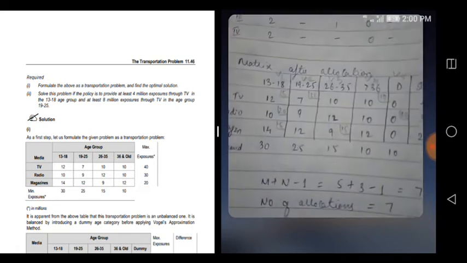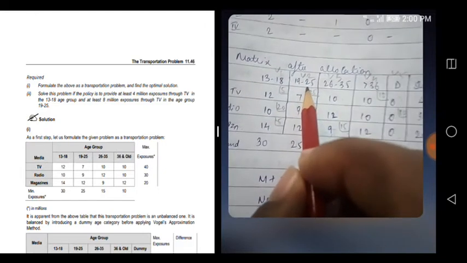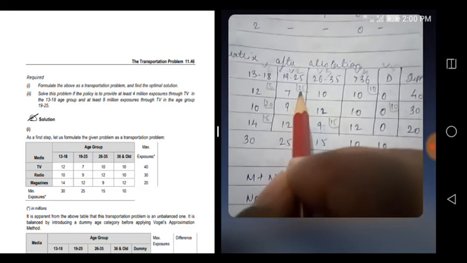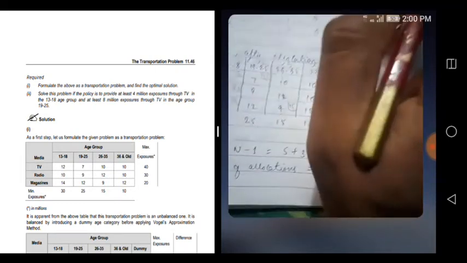The second condition was at least 8 million exposure through TV in the 19-25 age group. It is 25 million, so obviously it is more than 8 million. So both the conditions are already satisfied. So if you go this way, the question itself gets solved without doing anything. But no problem, you can solve it the way the institute is doing.